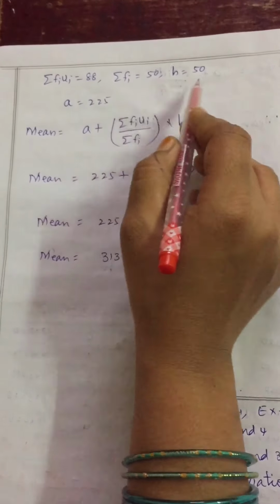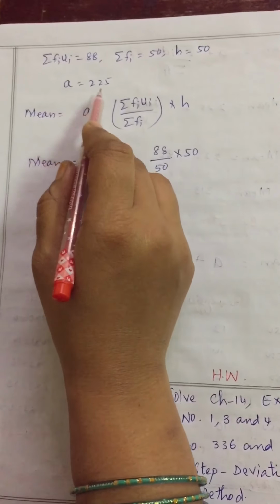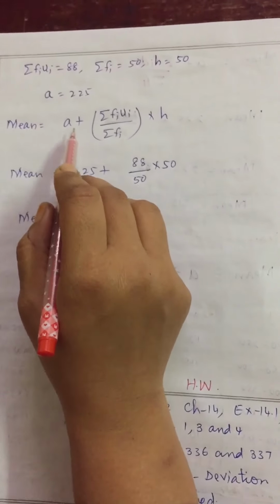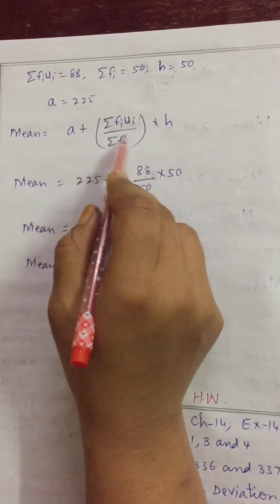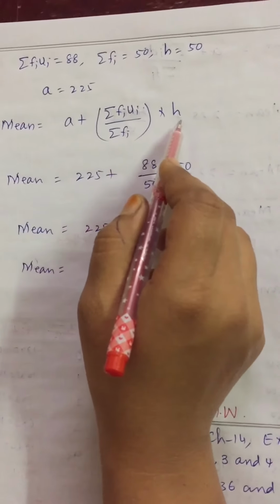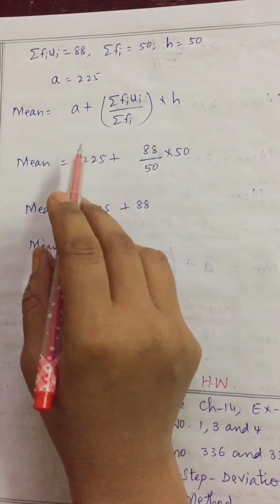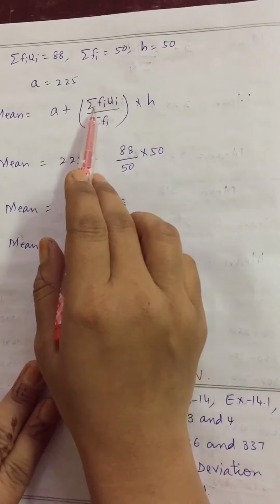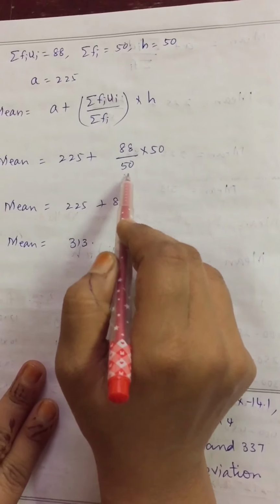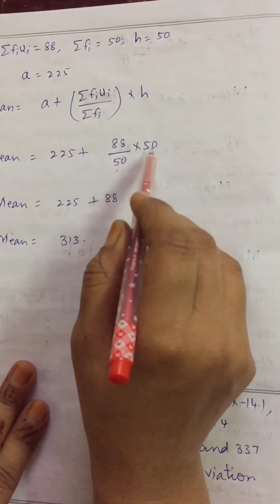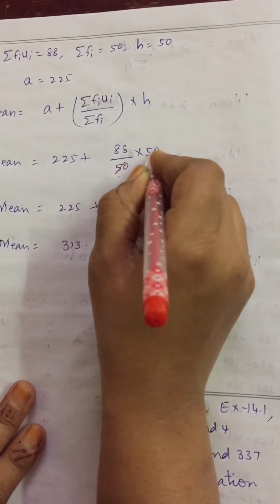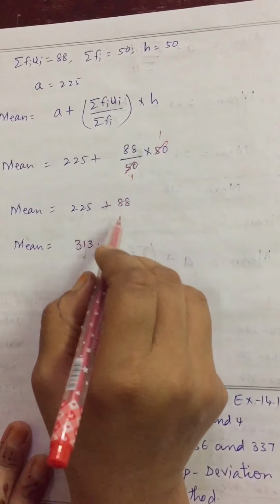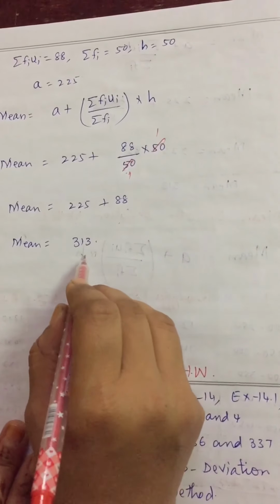Now, summation fiui is 88, summation fi is 50, h also is 50, and a is 225, the assumed mean. So the mean by the step deviation method is a plus summation fiui divided by summation fi, into h. Substitute the numbers, you will get the answer. 225 plus 88 divided by 50, summation fi is 50, into 50. The denominator 50 and 50 get cancelled. So 225 plus 88, add it, you will get 313.